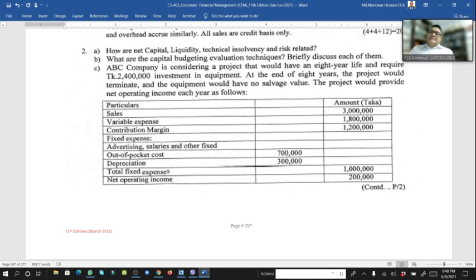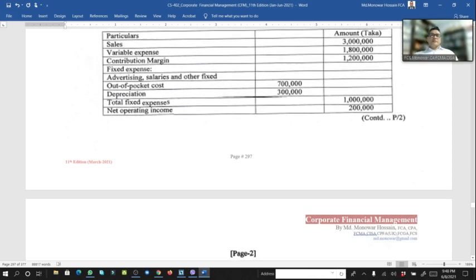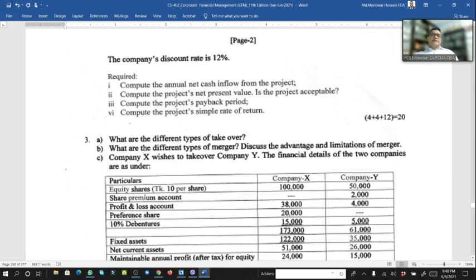Here, sale 30 lakh, variable expense 18 lakh, contribution margin 12 lakh, and also expenses, that means advertising, salary and other. Here, out of pocket cost 7 lakh, and depreciation 3 lakh. So 10 lakh is deducted, then net operating income comes 2 lakh. And the company's discount rate is 12%.